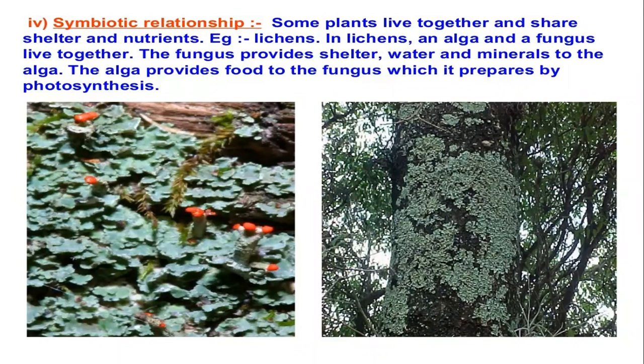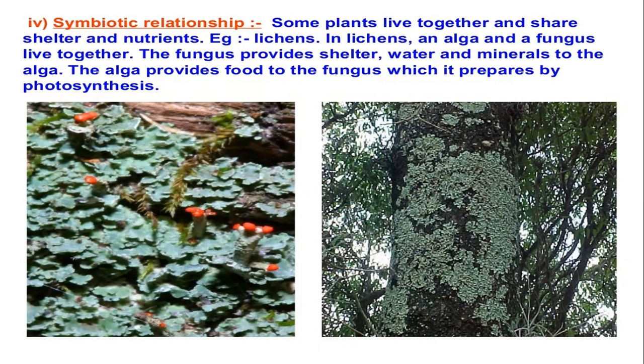One more is the symbiotic relationship. Symbiotic relationship means some organisms live together and share shelter and nutrients. Let's take an example: alga and fungus. Children, as you can see in the figure, alga is green in color. They both live together.